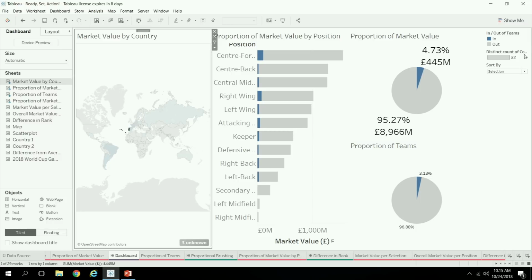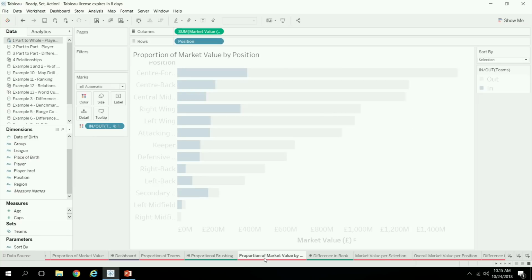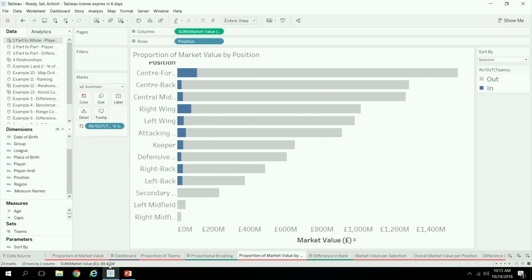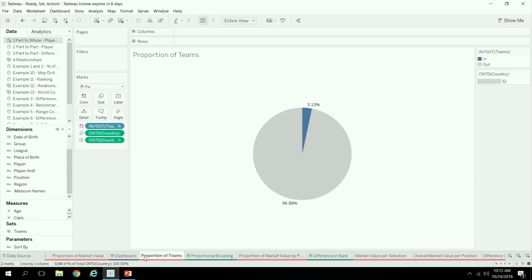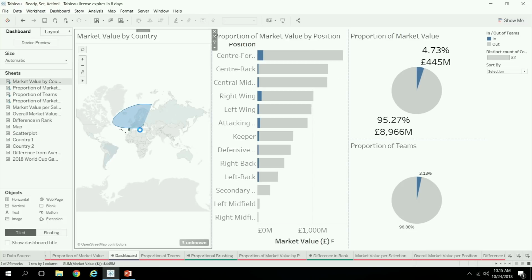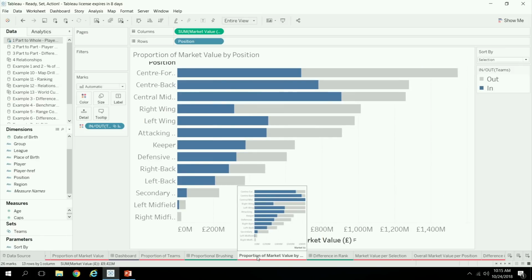So now the interesting thing is, how do we make this so that you can sort and make those comparisons of percent of total versus selection versus overall? If we come back to this view here, I'm going to pick something a little bit more blue so we have some more data. All right, in order to be able to sort by those 3 different fields, selection, overall, or percent of total, we need to compute those 3 values.